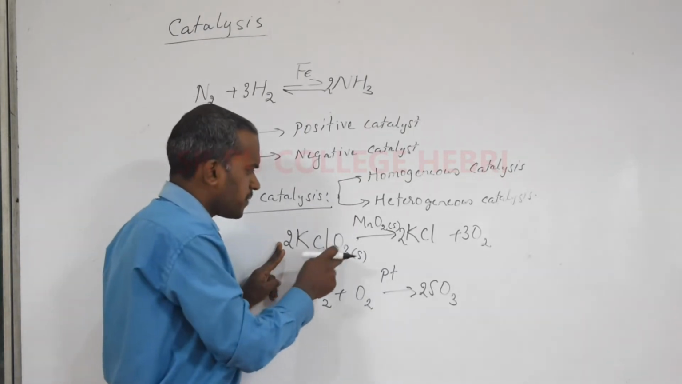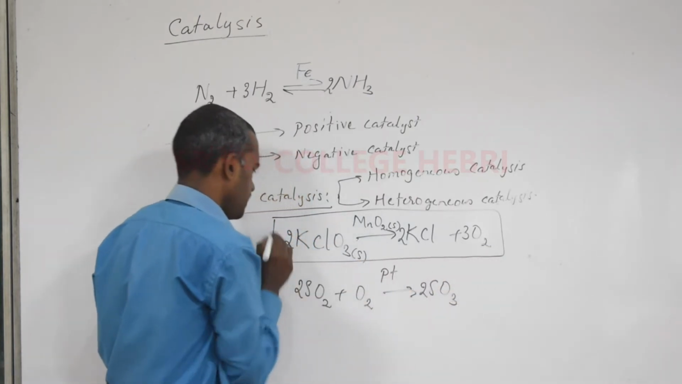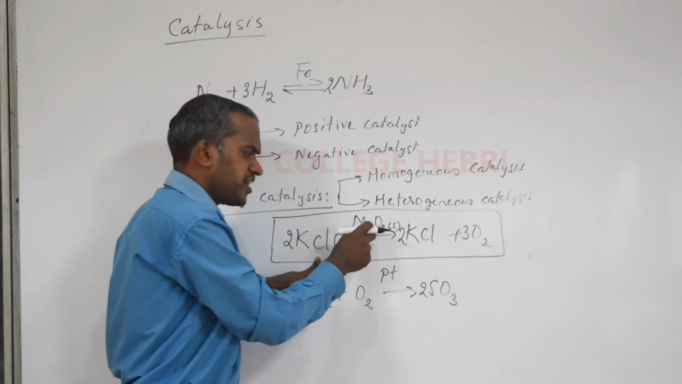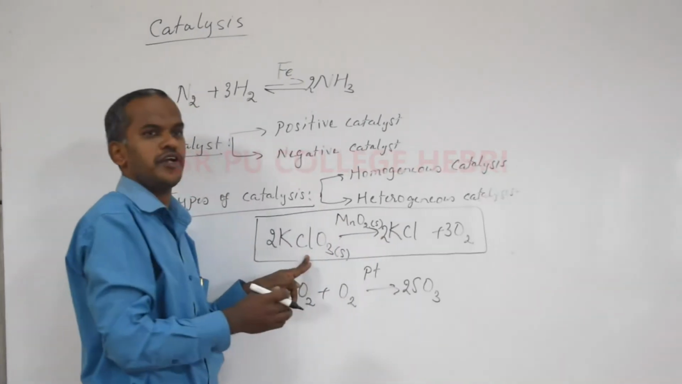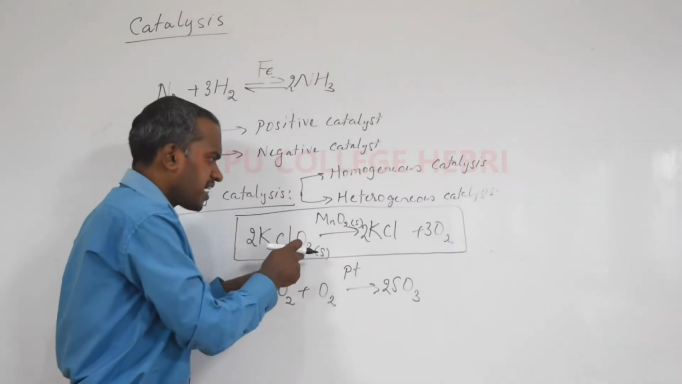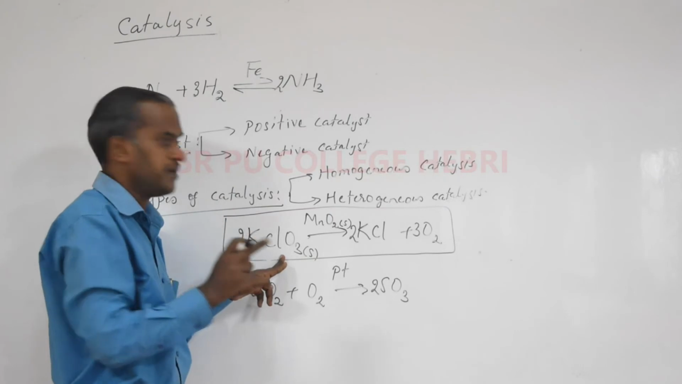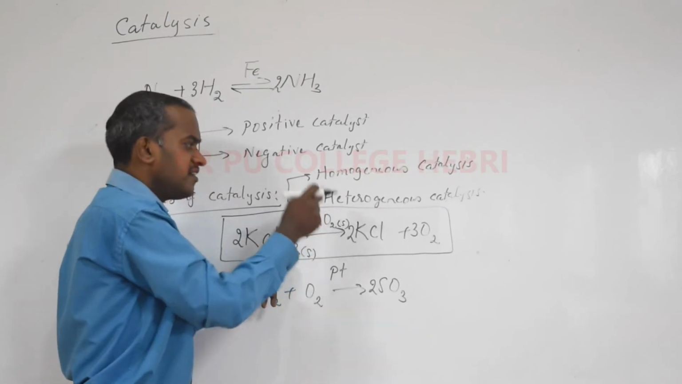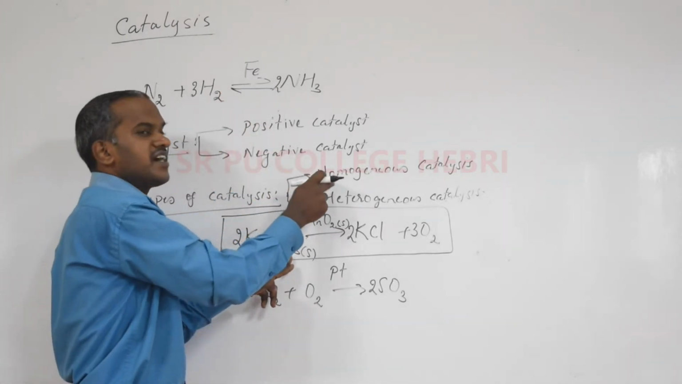Okay, so what is the specialty you can observe in this particular reaction? Can you tell me, students? See, the reactant is potassium chlorate. It is in the solid state. Manganese dioxide, which I added as a catalyst to increase the rate of reaction, is also in the solid form. So, if the reactants and the catalysts are in the same phase, or same physical state, then this example is an example for homogeneous catalysis.